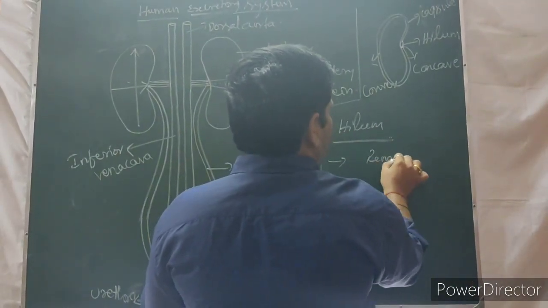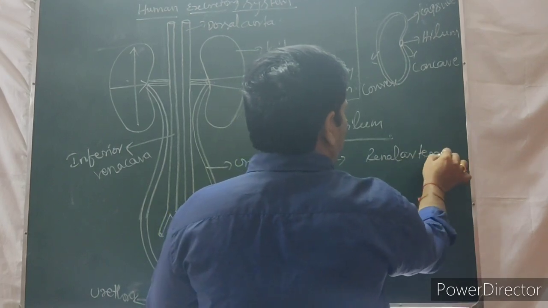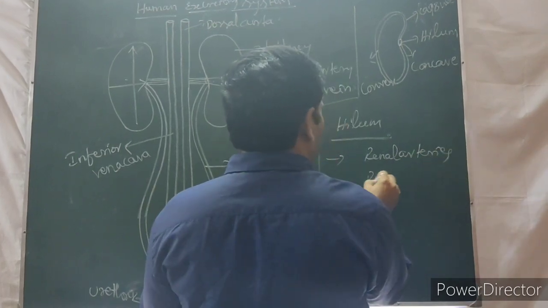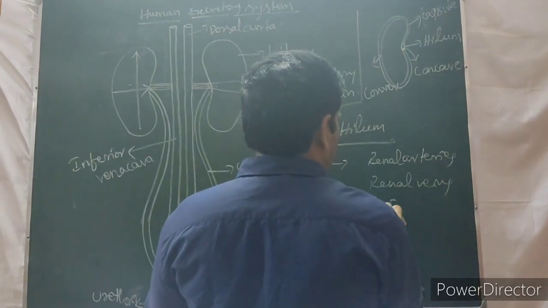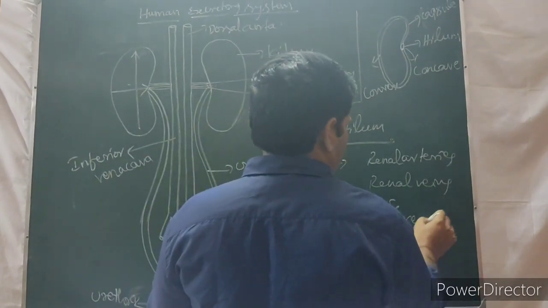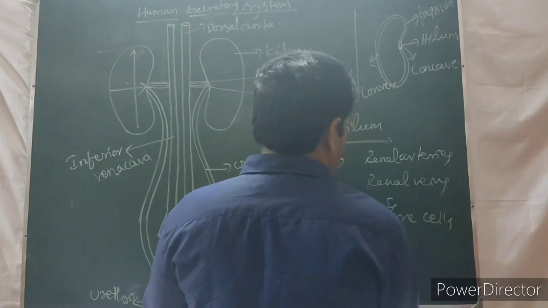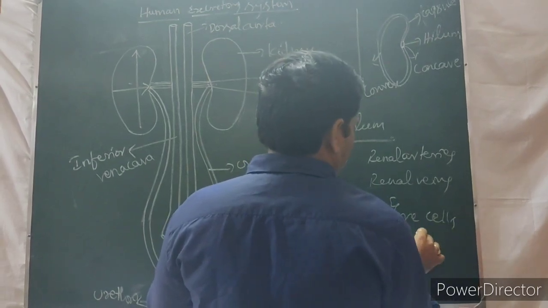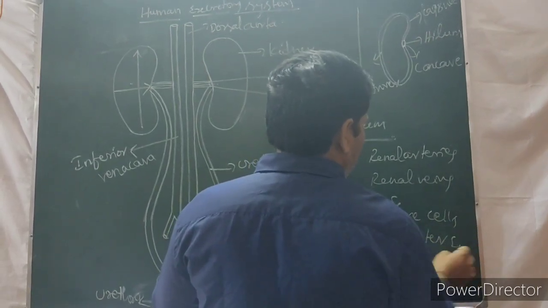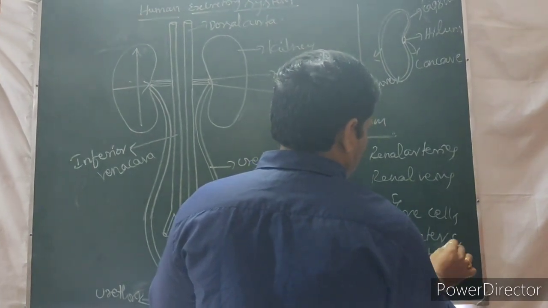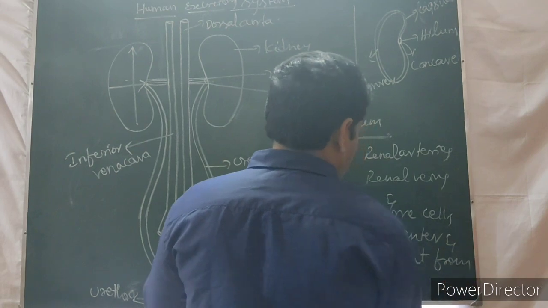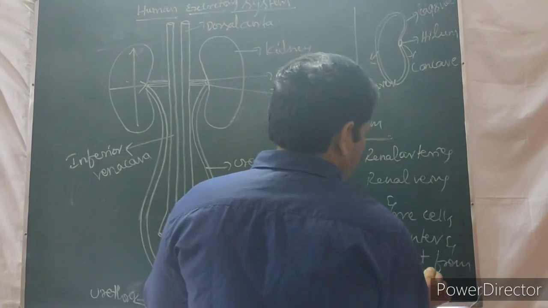Renal arteries, renal veins and nerves enter and come out from this aperture only.